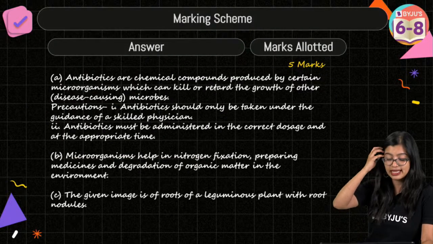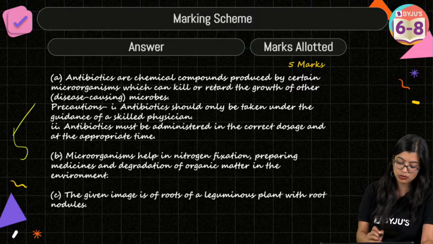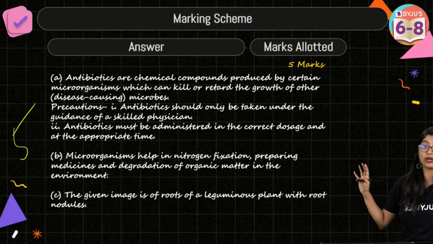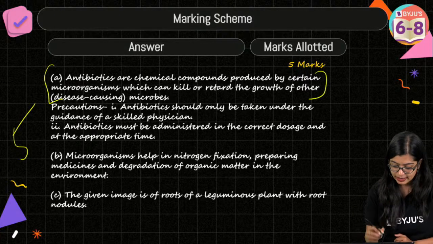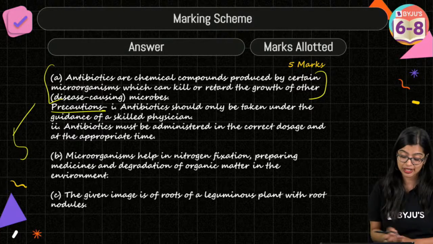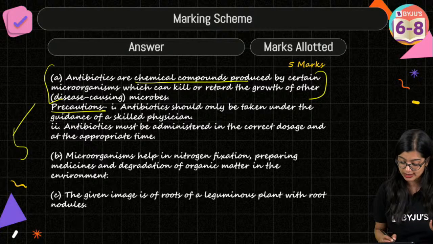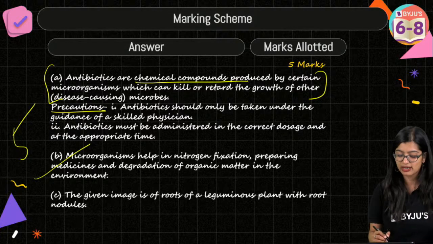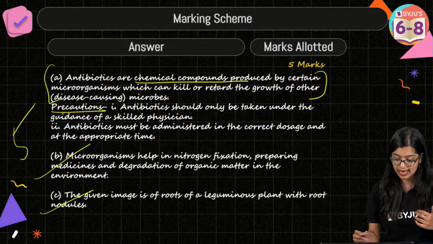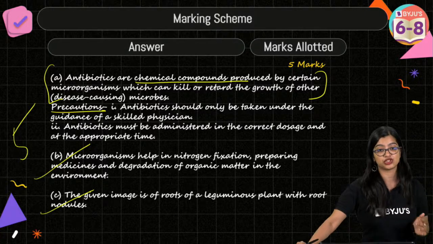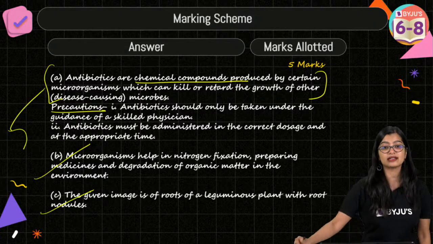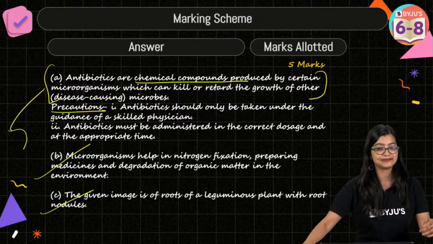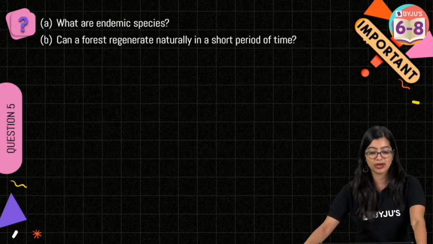So when you are writing the answer, 5 marks you will get if you write it properly, right? Make sure that you start with the definition. Yes, then the precautions that are there, try to underline the keywords. Then you can write down some brief, and lastly, you can write about what the image suggests. If you write it in this format, you will get 5 marks. Yes? Okay, moving on to question number 5.